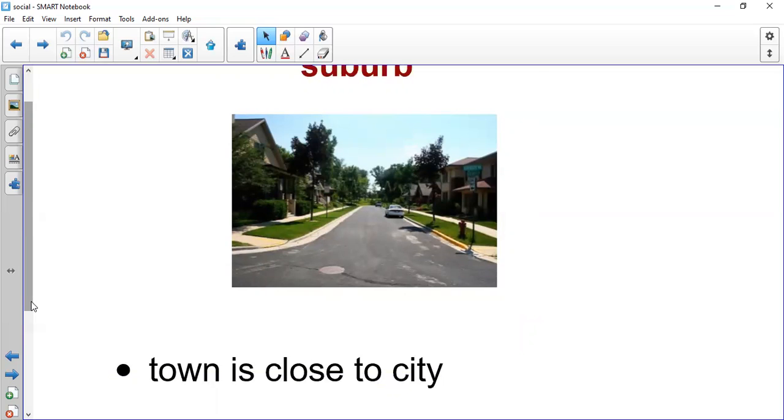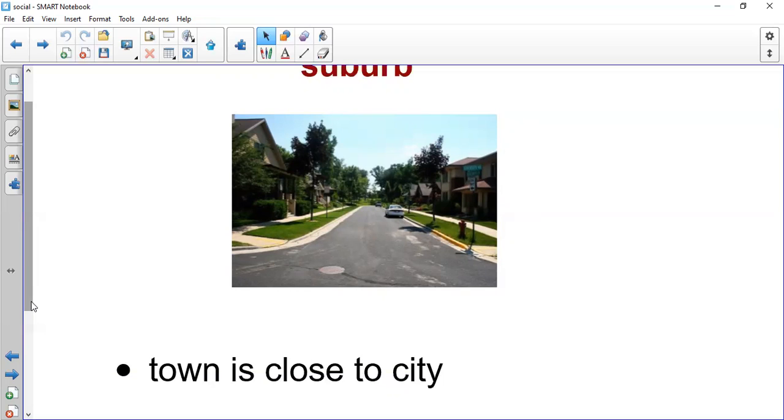It's very small, okay, and it has fewer cars and buildings and schools. And the people who live in the suburb go to the city to find a job and to have fun because there are limited places that they can have fun in the suburbs. So if they want to have fun and if they want to look for a good job, they can find it in the city.